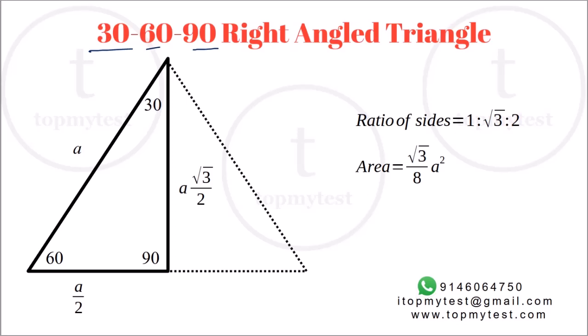This will be half. This is the smallest side opposite the smallest angle. The altitude becomes the middling side, where it will be √3 by 2 times A, and A will be the side of the original equilateral triangle, right? So we can find out the ratio of the sides: 1 is to √3 is to 2. 1 is the smallest side, √3 is the middling side, 2 is the longest side, right? And the area will be half the area of the full equilateral triangle, right?